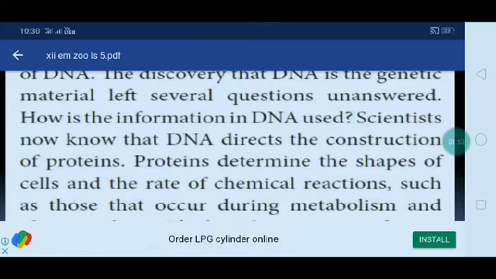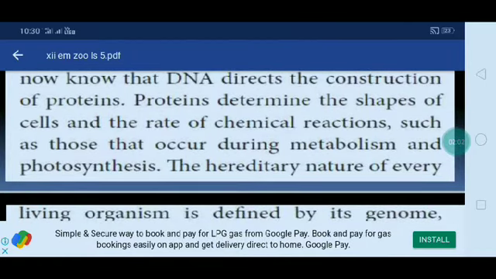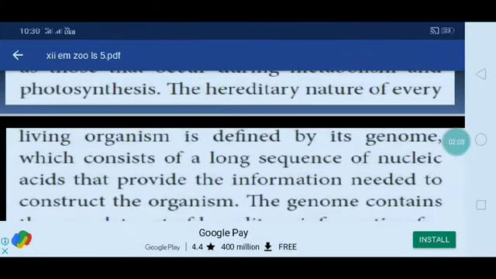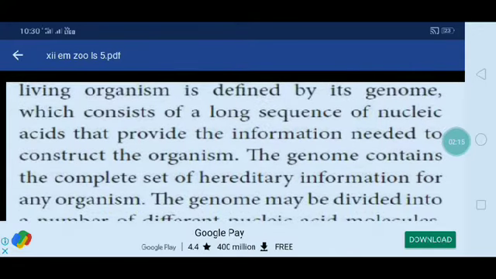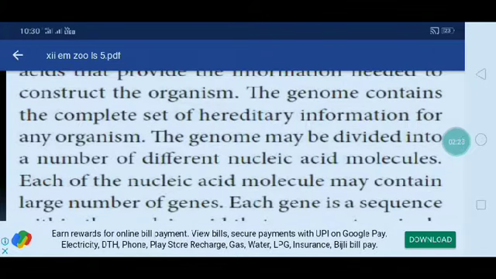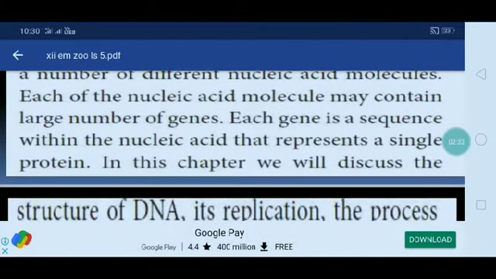Proteins determine the shapes of cells and the rate of chemical reactions, such as those that occur during metabolism and photosynthesis. The hereditary nature of every living organism is defined by its genome, which consists of a long sequence of nucleic acids that provide the information needed to construct the organism. The genome contains the complete set of hereditary information for any organism. The genome may be divided into a number of different nucleic acid molecules. Each nucleic acid molecule may contain a large number of genes. Each gene is a sequence within the nucleic acid that represents a single protein.